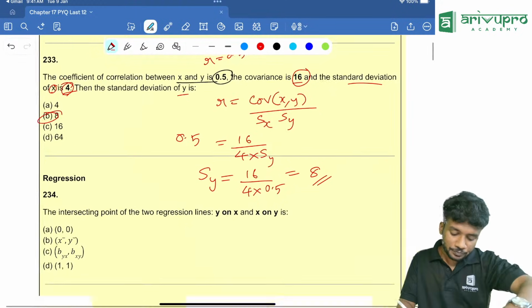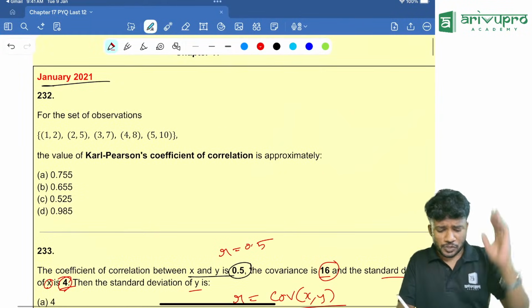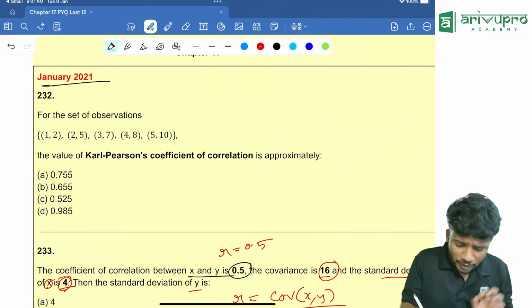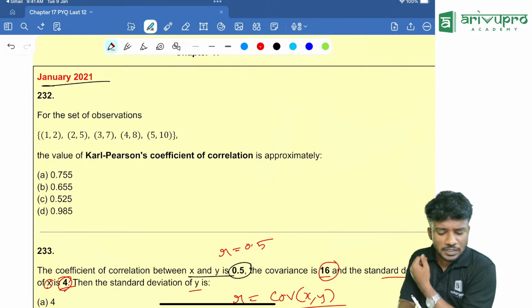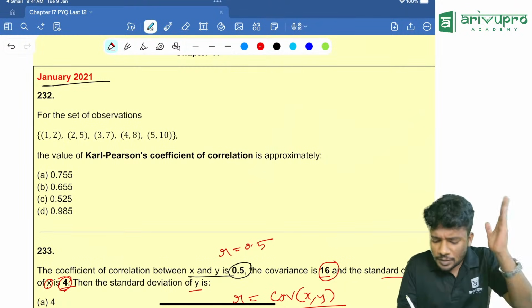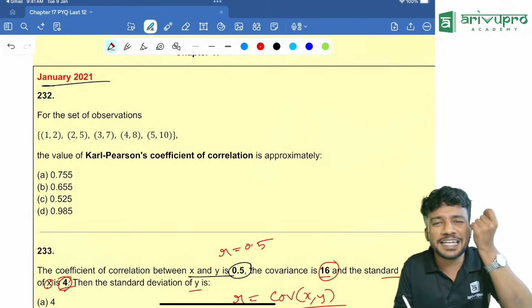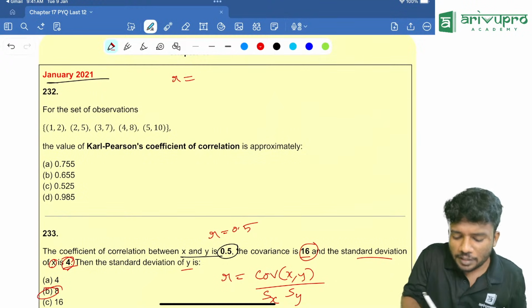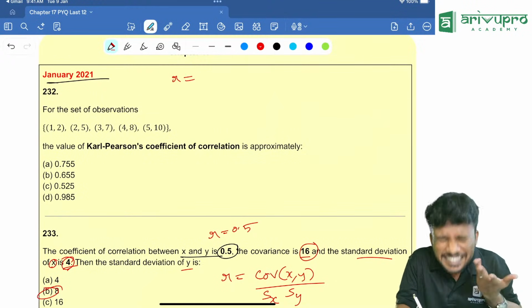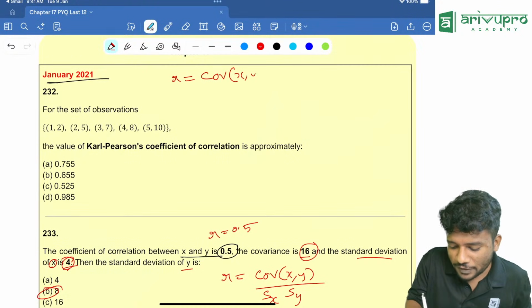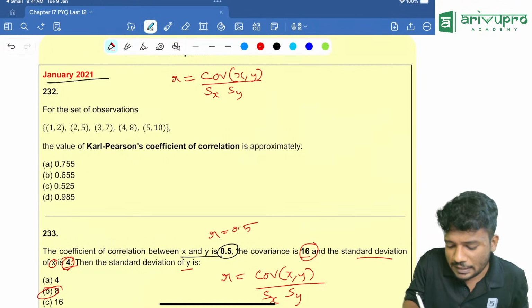Yes, next one. Now coming to the next question, the first question which was asked. For the set of observations 1, 2, 2, 5, 3, 7, 4, 8, 5, 10, the value of Pearson's coefficient of correlation is approximately how much? They are asking us to find the value of R. What is the formula? We just discussed Pearson's correlation coefficient. That is nothing but covariance of x comma y divided by standard deviation of x into standard deviation of y.